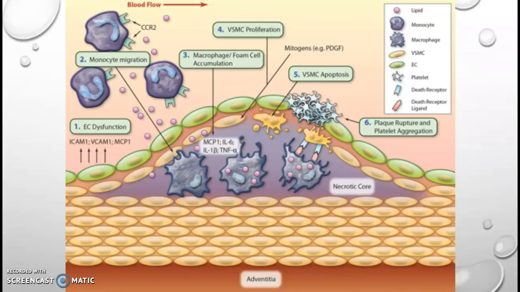The VCAM1 gene contains 6 or 7 immunoglobulin domains and is expressed on both large and small blood vessels only after the endothelial cells are stimulated by cytokines. The monocyte will then enter the endothelium and turn into a macrophage. This will increase scavenger receptors that have an attraction for oxidized LDL that are at a high level due to oxidative stress of the pro-inflammatory environment.